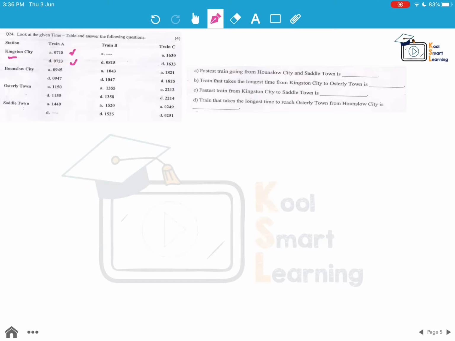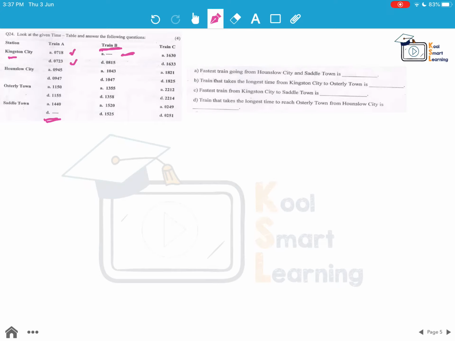So the arrival and departure time are given for all of them. For the last one, if the train just stays there, the departure time is not given. For the first one, if the train is starting from there, the arrival time is not given, which is the case for train B. There is no arrival time because the train is starting from there. And for train A, departure time is not given at the final station because it is stopping at that station. So this is the information given for three trains, train A, train B and train C.